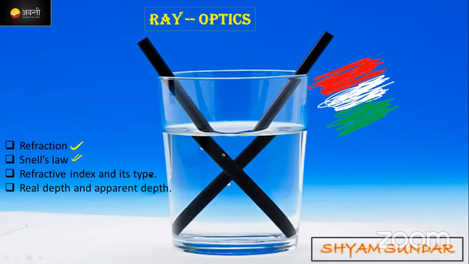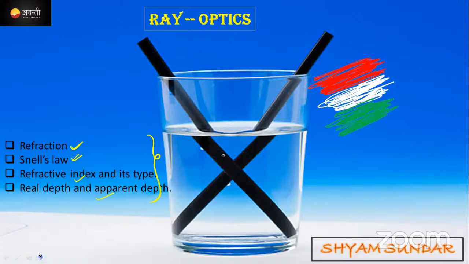Later on we have to know the meaning of refractive index, and later I will talk about what real depth and apparent depth are, and also the relation between real depth and apparent depth with respect to the refractive index. These are all the things which I'm going to discuss in today's class.